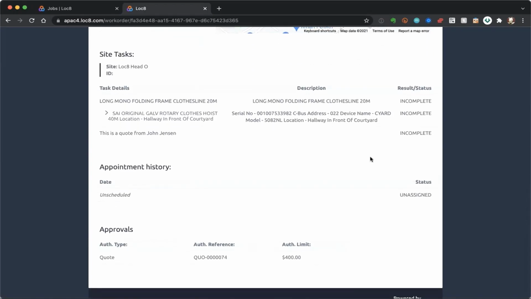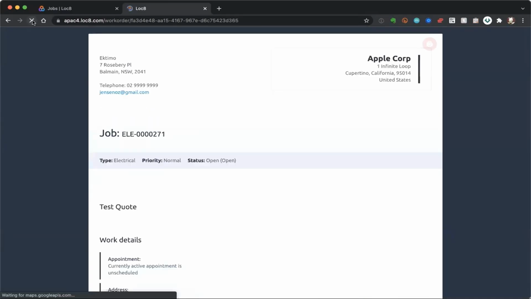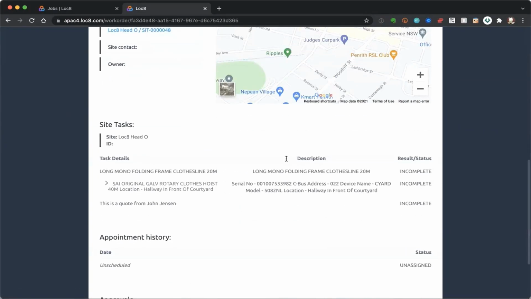And the beauty here also is, as your technician updates the results or updates this particular job and basically classifies these tasks as having been completed, then your end customer can see that, because this is a web page. This is a live document. And so they only have to go ahead and refresh that particular web page, and that information will update near the bottom there. There's nothing there right now because I'm not making any changes to that particular job, but I'm sure you can imagine a situation where your customer would want to keep track of it and see how things are going with that particular job.